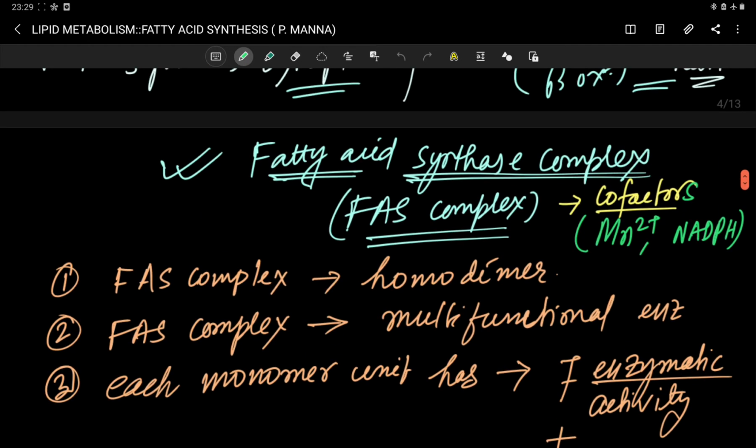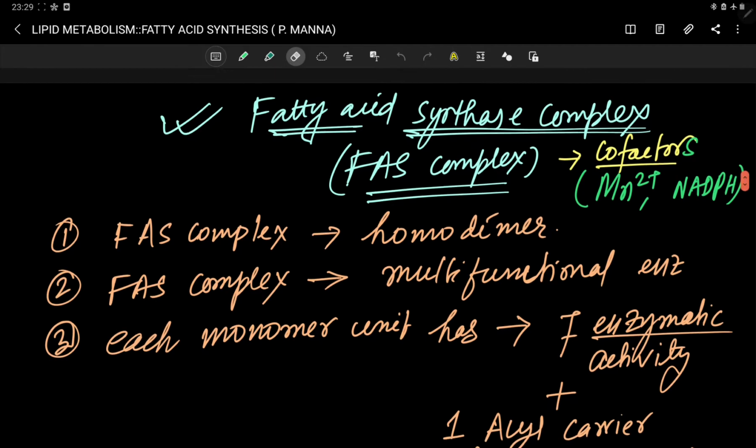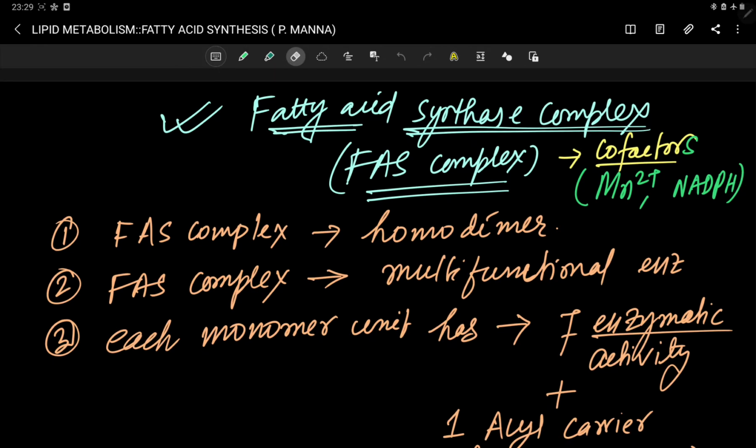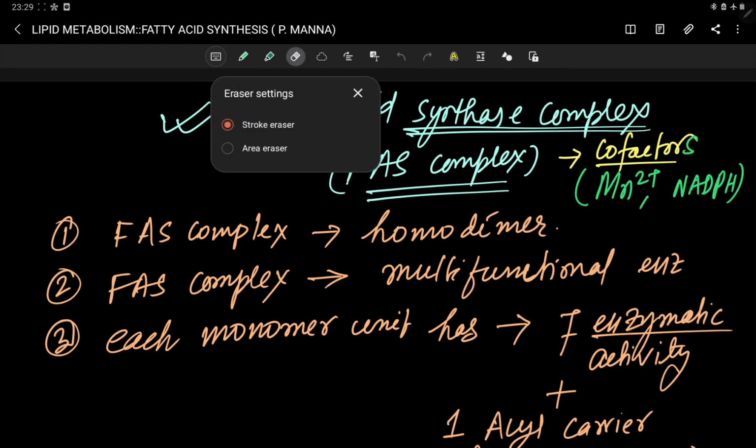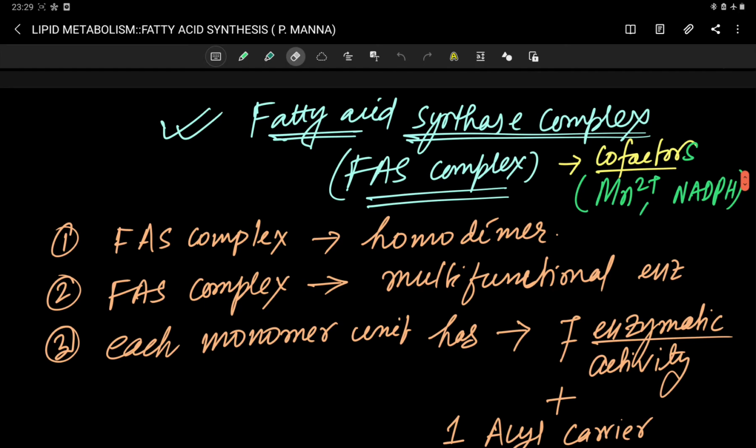Now in this video I am going to talk about another important enzyme complex. Actually this is a multi enzyme complex of the fatty acid synthesis pathway, and this is nothing but your fatty acid synthase enzyme. Obviously this is not the rate limiting enzyme of the fatty acid synthesis pathway, because I already told that the rate limiting enzyme is your acetyl CoA carboxylase.